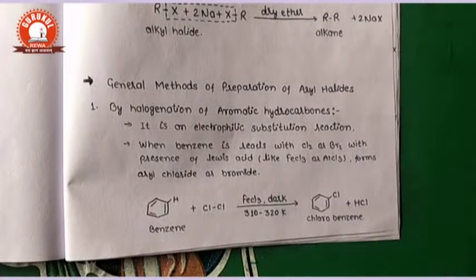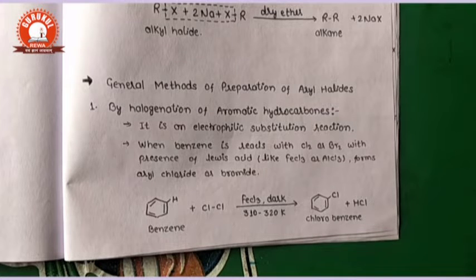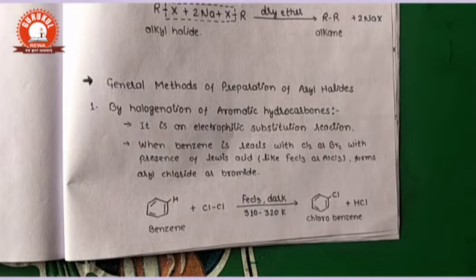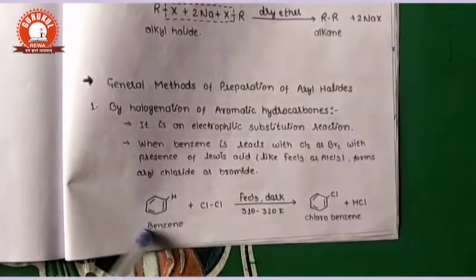Good evening students. In the previous video we discussed the complete description of haloalkanes. Haloalkanes mean the aliphatic part of the carbon as well as the halogen bond, and today we are going to discuss haloarenes. What are haloarenes? Haloarenes are compounds in which the alkyl group is replaced by a benzene group or benzene derivative compounds.